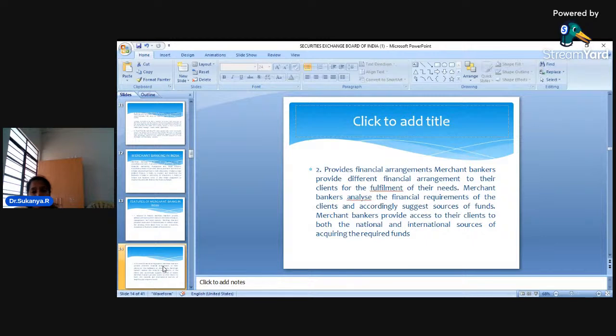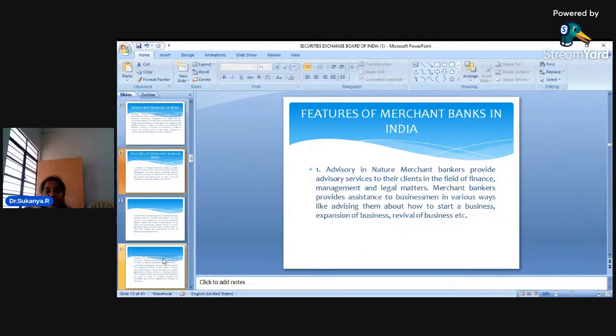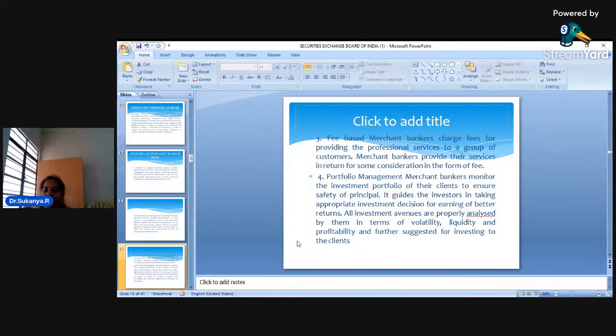So what they are trying to do is, when I am in need of finance as a customer, when I go to these merchant bankers, they will advise me from where I can think of raising the money that I need. So what are they actually doing? They are doing nothing but an advisory service. And of course, dear students, these merchant bankers are professionals.